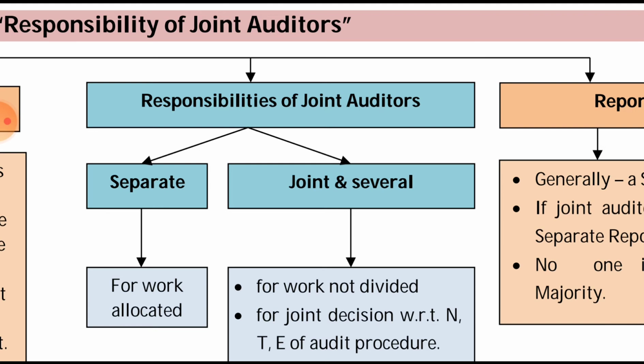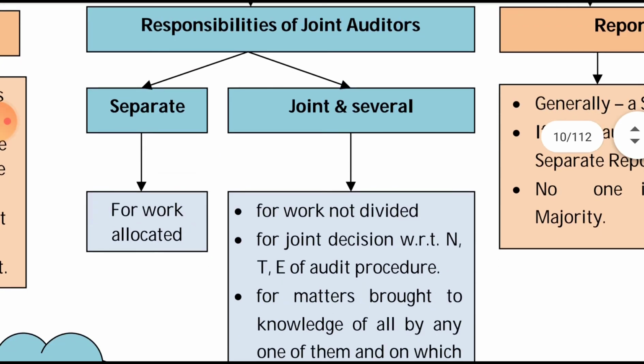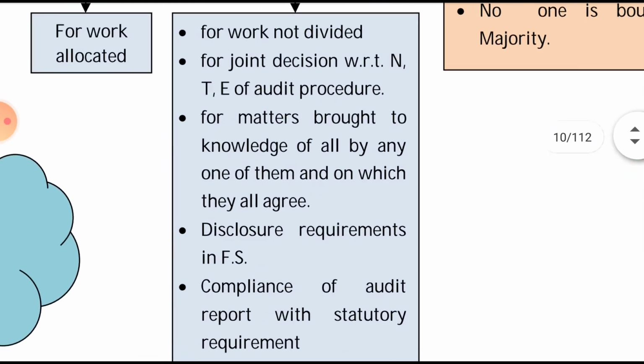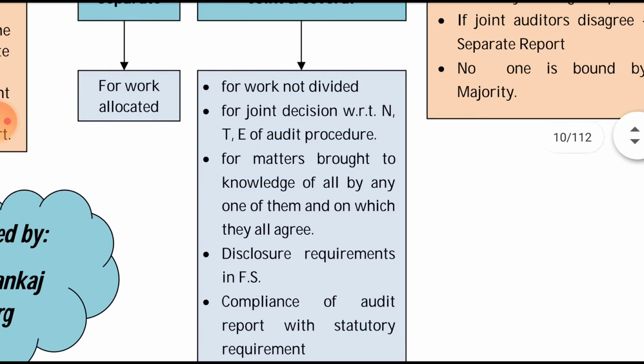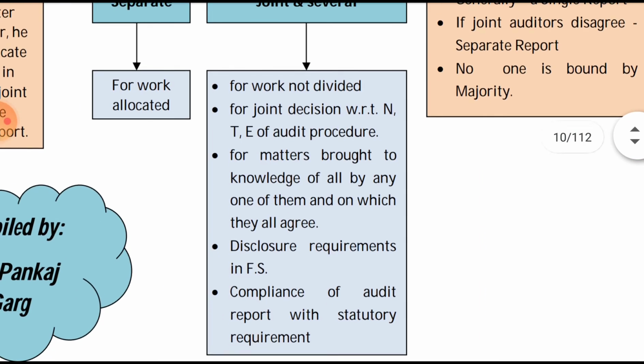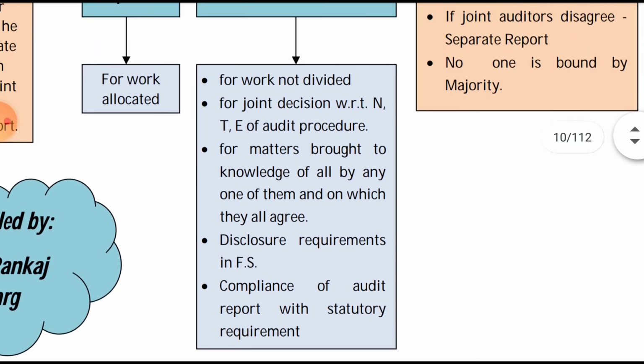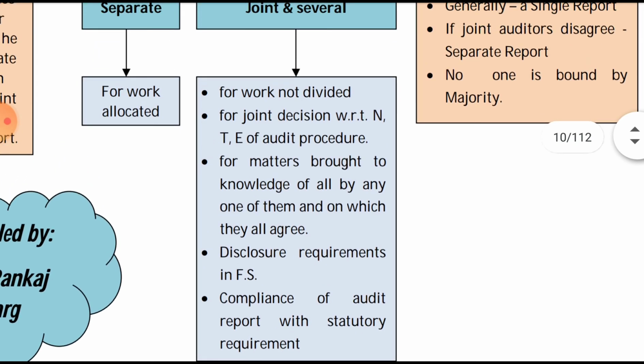So in which area there is a separate responsibility. For the work allocated to the specific joint auditor, they have the separate responsibility in relation to that work, and joint and several responsibility in relation to these 5 points. First point, that is work not divided. The areas which have not been divided.